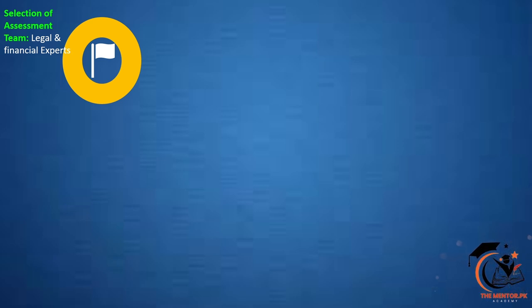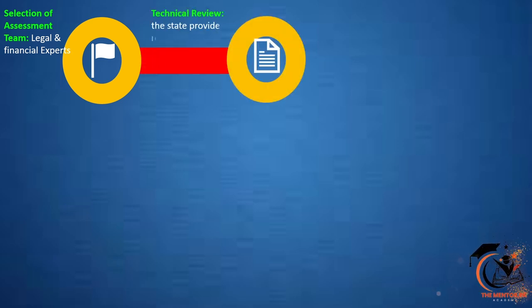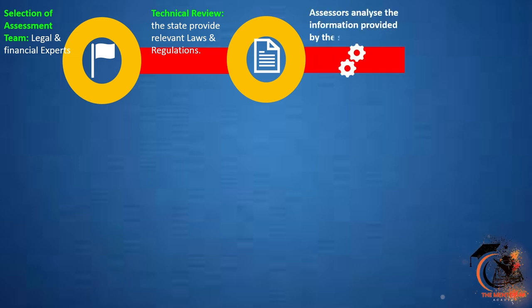The second stage is technical compliance review. The country provides information about its laws and regulations. In the next stage, the assessors analyze this information, checking if all the laws and regulations required by the FATF recommendations are in place. This analysis takes approximately 4 months, sometimes longer if translation or additional documents are required.